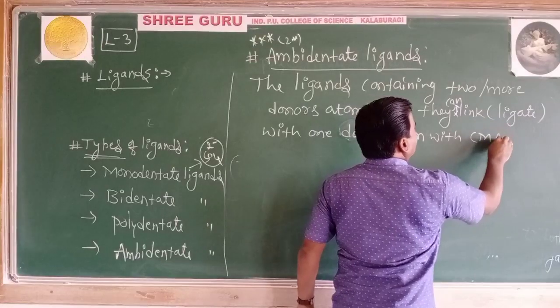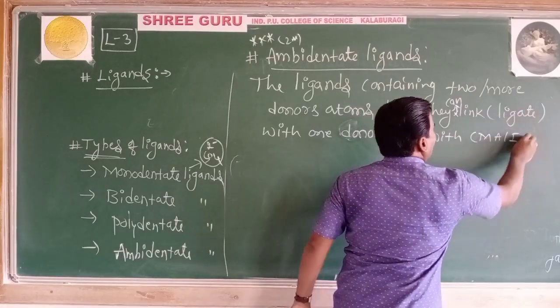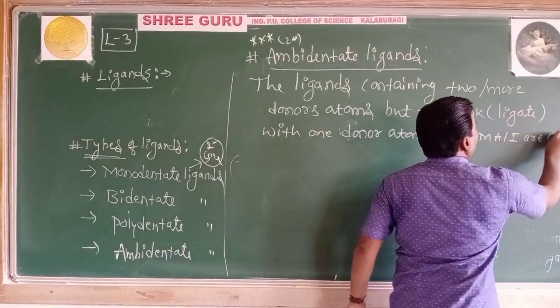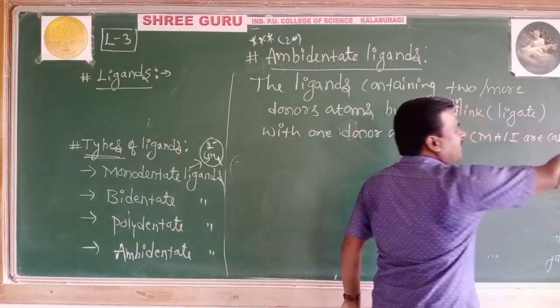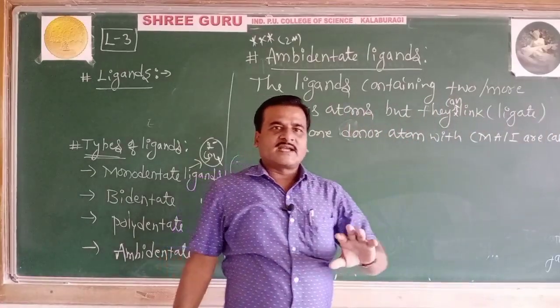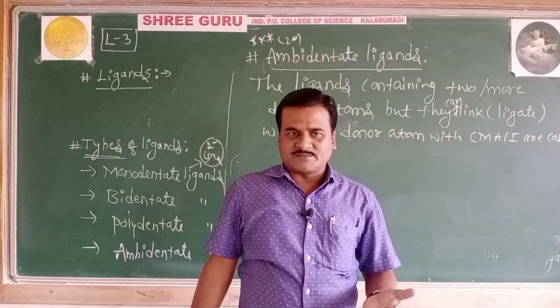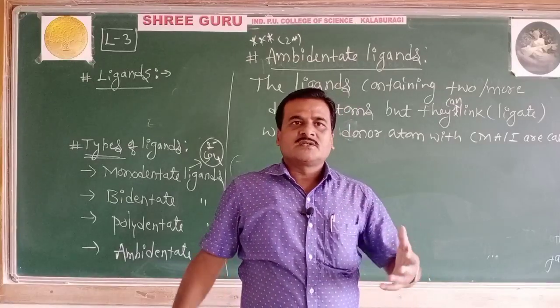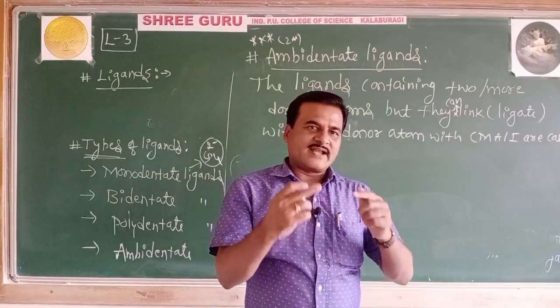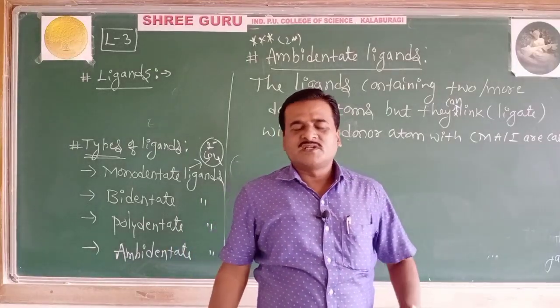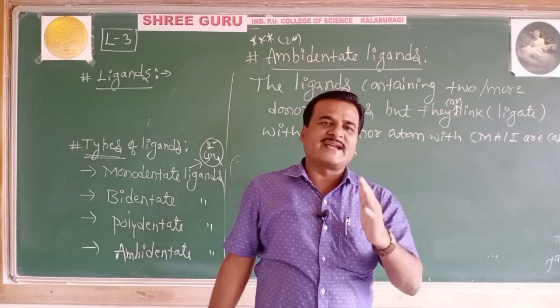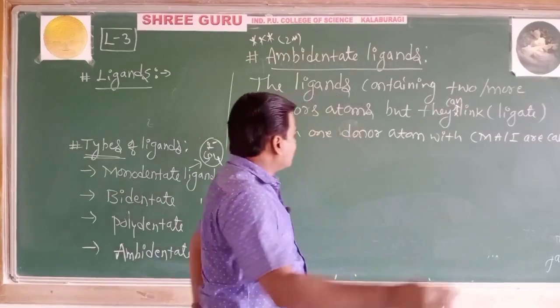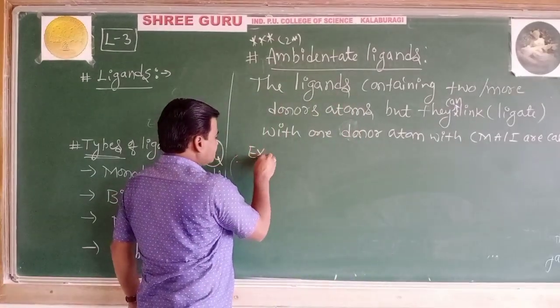with the central metal atom or ion are called ambidentate ligands. They contain 2 or more ligating atoms. They may contain more than 2 donor atoms, out of which only 1 can link with the central metal atom. Such ligands are called ambidentate ligands. Do remember, if I take an example,